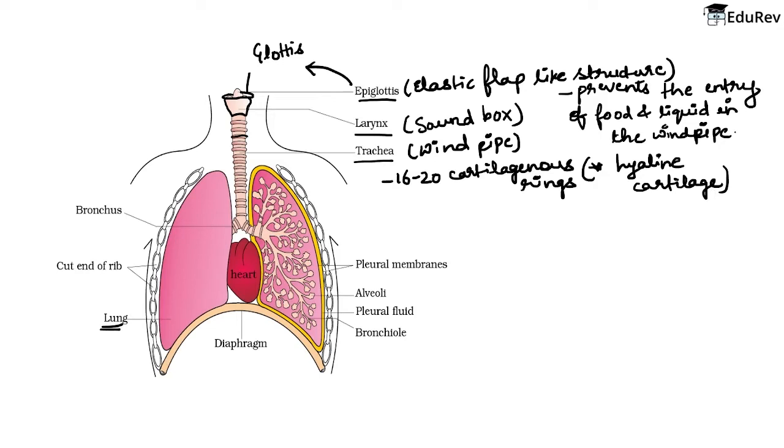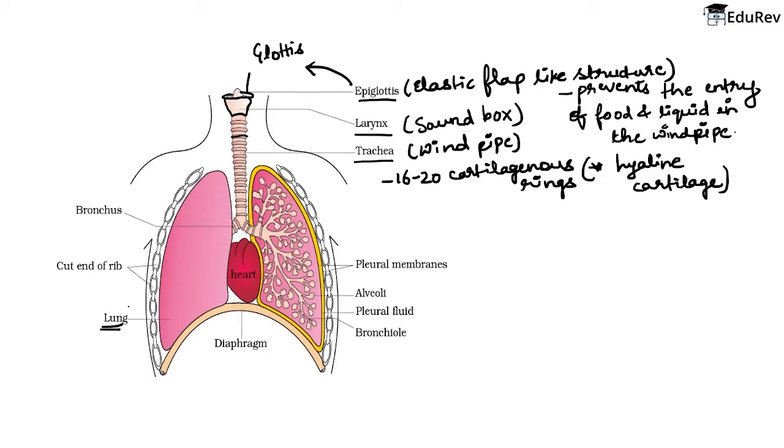सी शेप्ड। It is a C-shaped and incomplete ring, and the function of these rings is that they protect the trachea from collapse in the absence of air। ये रिंग्स present हैं around the vertebral column, तो क्या होगा कि कई बार absence of air हो तो in that case it will generally collapse। अगर कोई सपोर्टिंग स्ट्रक्चर नहीं होगा तो it will collapse eventually, but ये रिंग्स absence of air में इसको collapse होने से बचाती हैं।